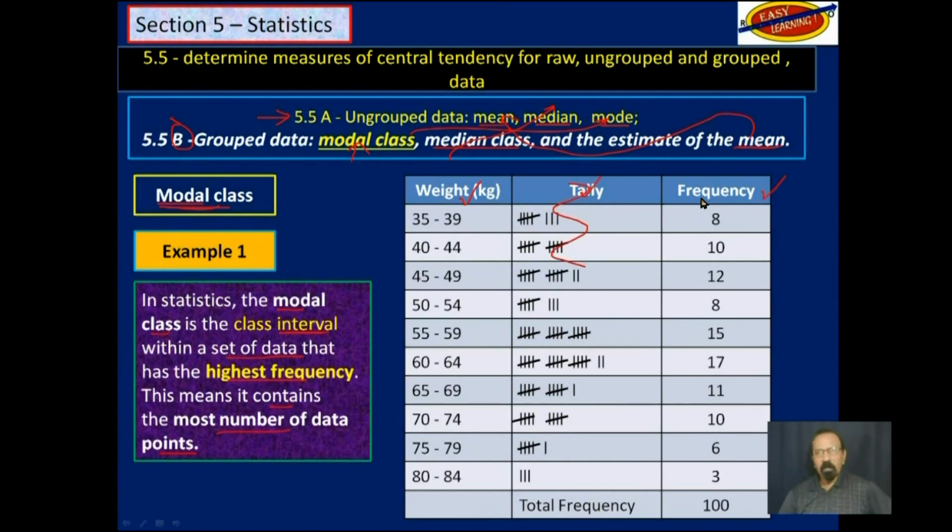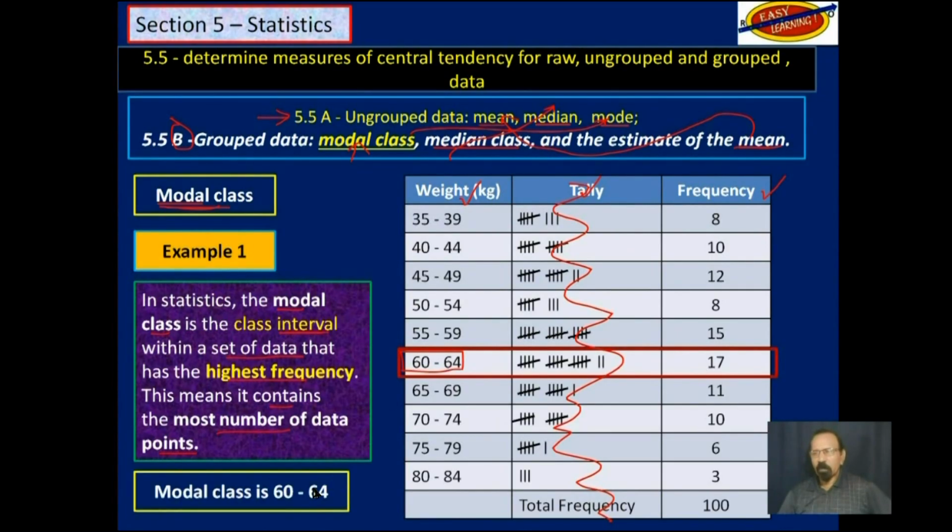If you look at this carefully, you will notice that the highest frequency is 17. And that belongs to the class 60 to 64. Therefore, the modal class is 60 to 64. As I said, it's very easy. Look at the frequency. The class that has the highest frequency is the modal class.